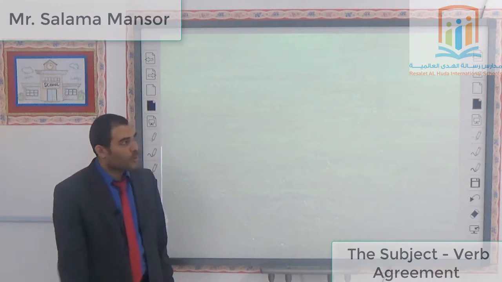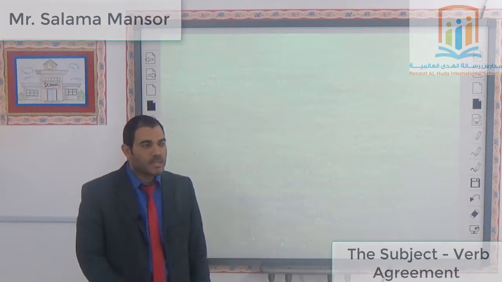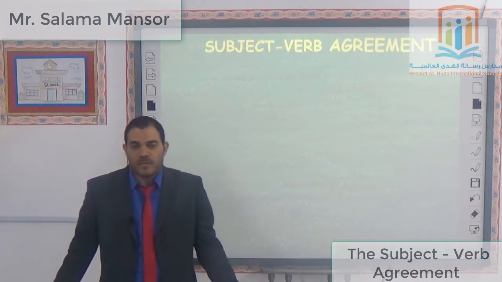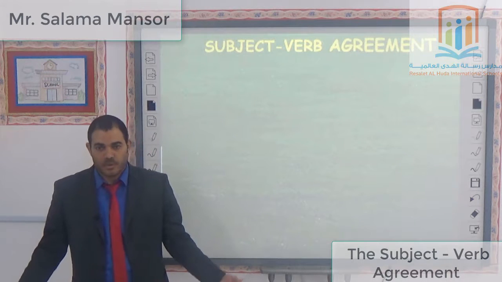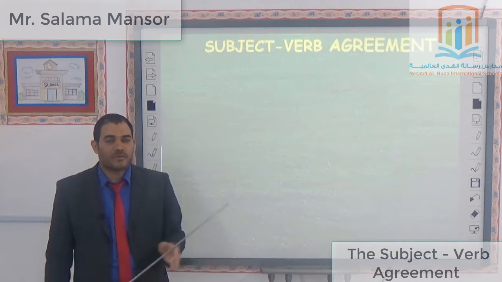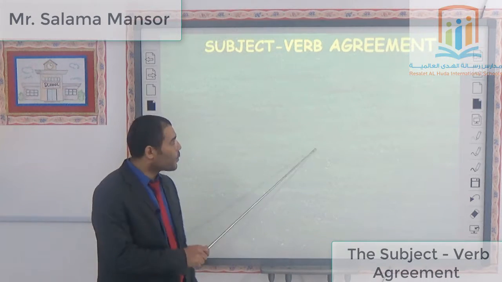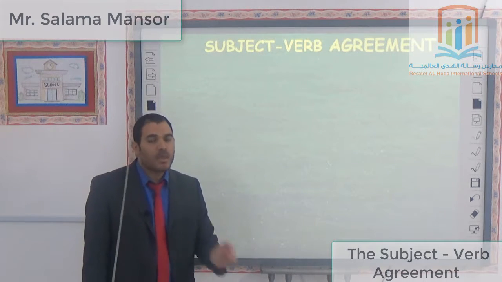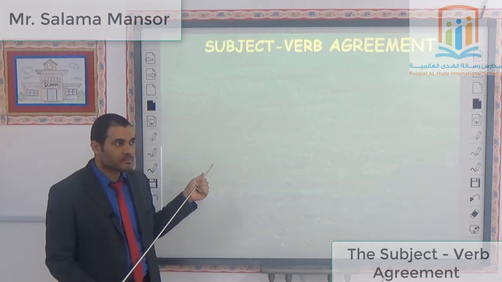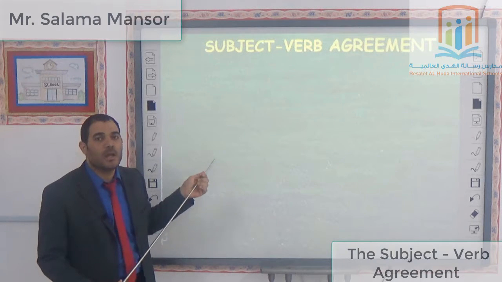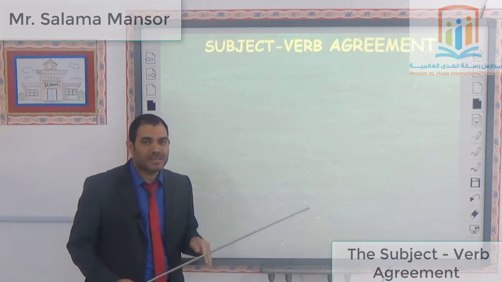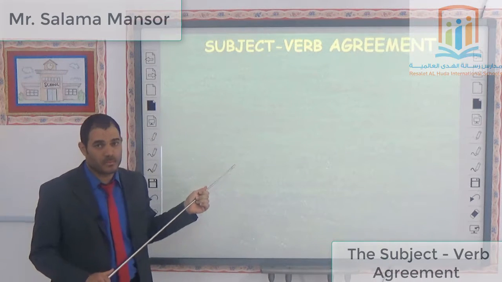Today, inshallah, we're going to study subject-verb agreement together. If you know something about subject-verb agreement, the first and most important thing is that if the subject is singular, you must give it a singular verb.